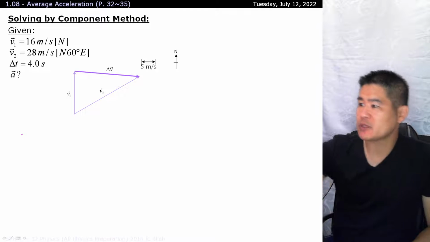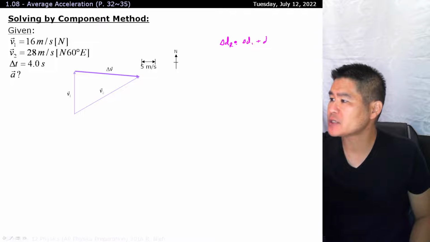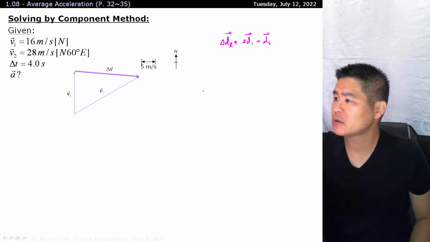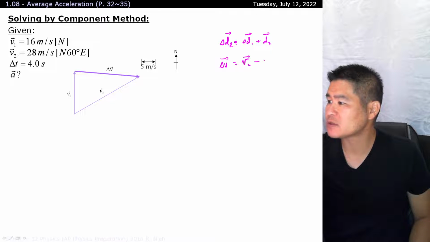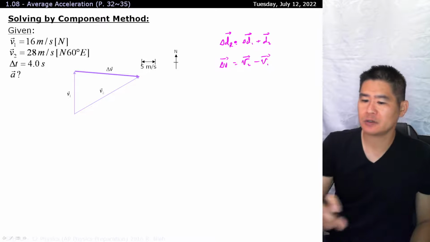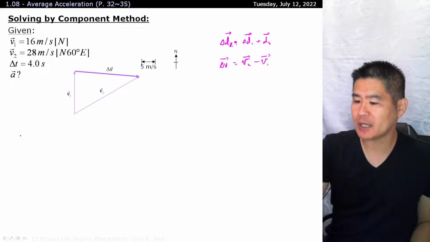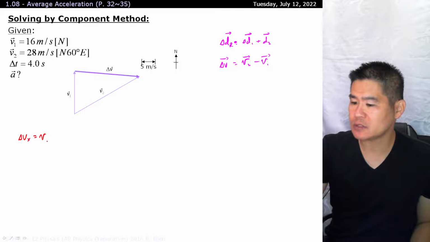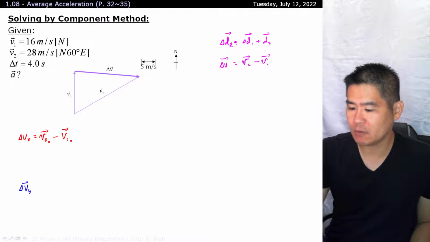All right. You might be familiar with the displacement one, where your delta d_R is equal to your delta d1 plus your delta d2. Okay, but this time around it's our delta v, and our delta v is equal to v2 as a vector, subtract v1 as a vector. All right, and if we're solving this by components, well, then we need to break that formula down to its delta vx, which is equal to vf in the x dimension, subtract vi in the x dimension, and then we need to rinse and repeat in the y dimension as well. All right, where delta vy is equal to vfy, subtract viy.